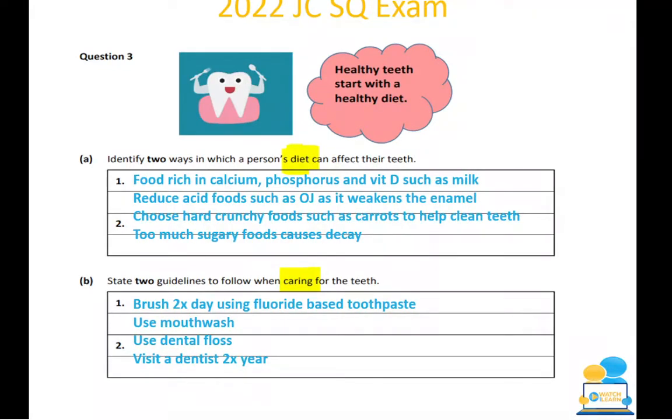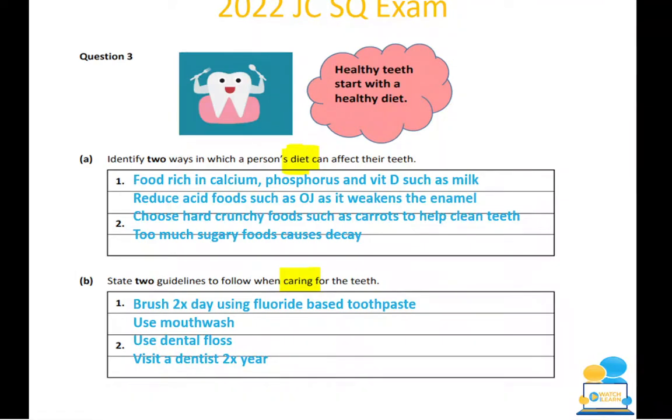It's looking for state. So again, short and snappy answer. Two guidelines to follow when caring for the teeth. Again, I had a lot of answers here referring to the diet, such as eating foods rich in calcium. Why that's correct. It is not a care guideline for the tooth.